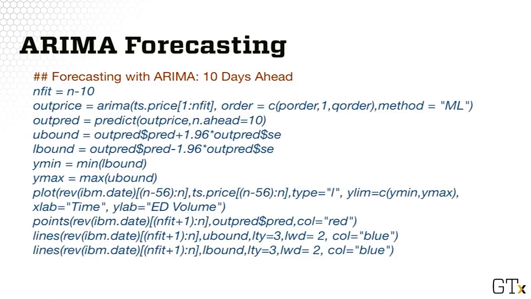Then we plot the time series data along with predicted values and the confidence band. We do not plot the entire history of the time series, but only the last 50 days of the time series. We overlay the predicted values in red along with the confidence band in blue. A few noteworthy points to make are as follows. First, the time series is recorded from the most recent days to the 1960s. Thus, I use the reverse command to reverse the time series.